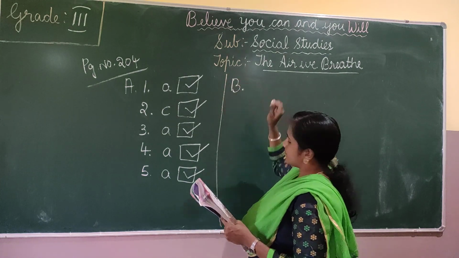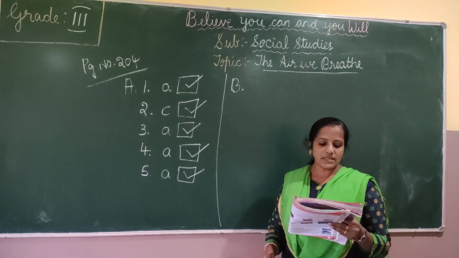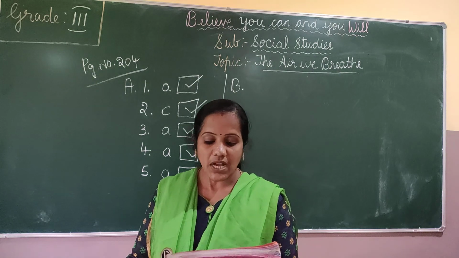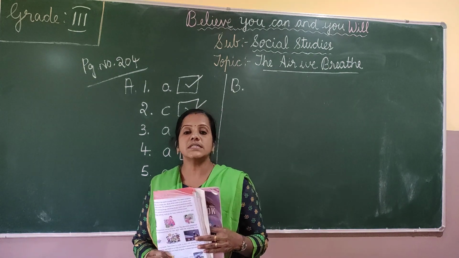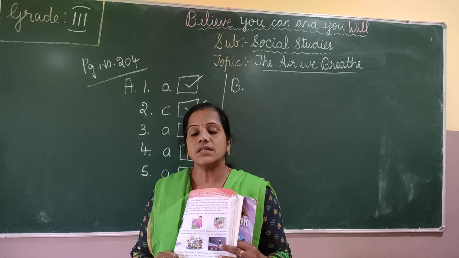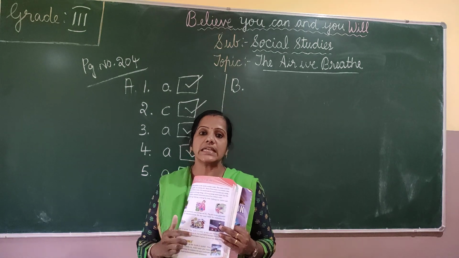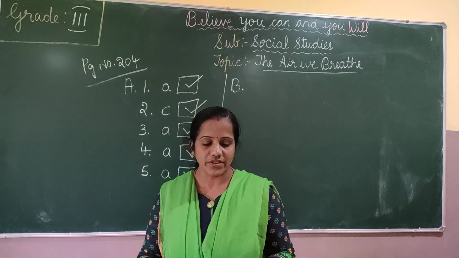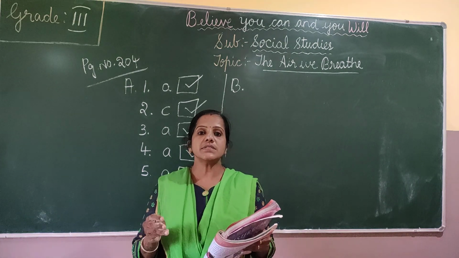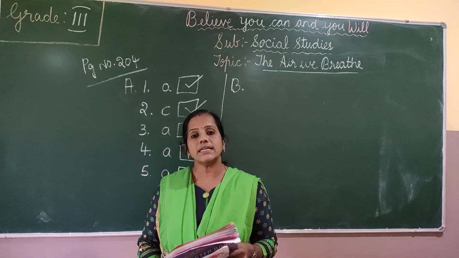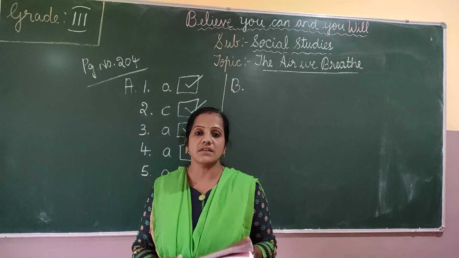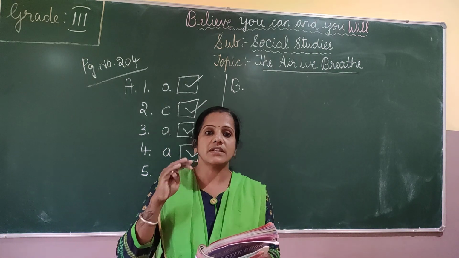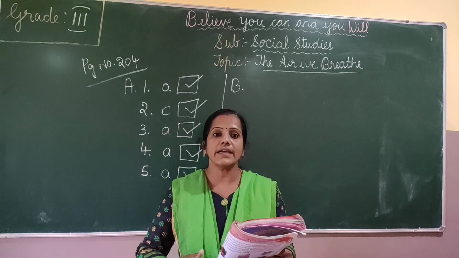Okay, B. Fill in the blanks. The air becomes dash away from the earth's surface. The earth's surface is covered by a thick layer of air, which we call the atmosphere. The air becomes thin away from the earth's surface, when it is going to the high areas.